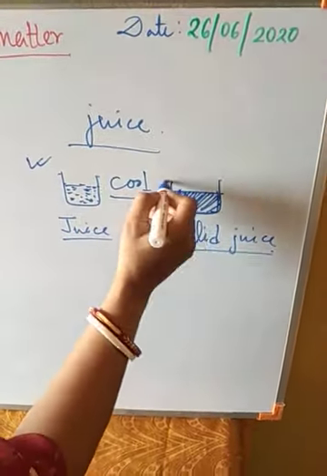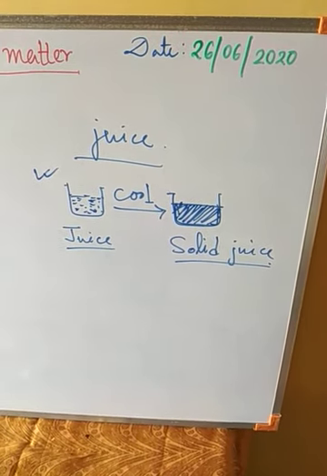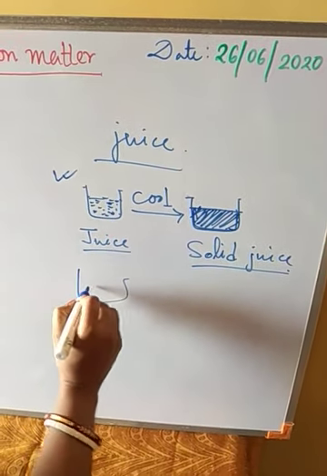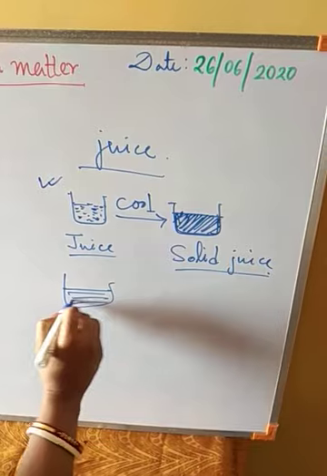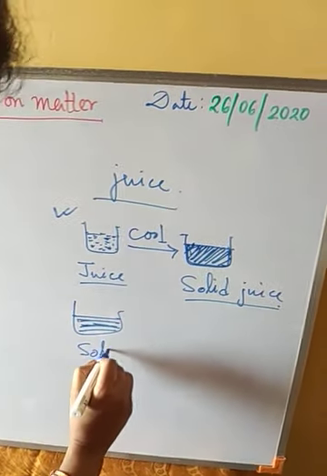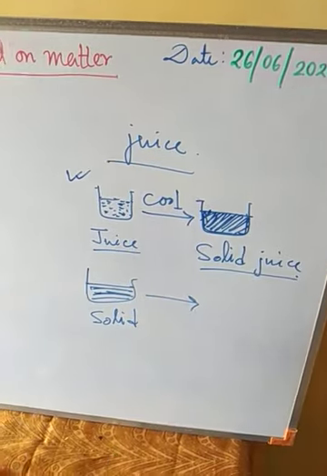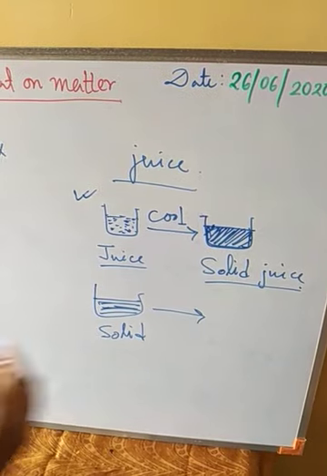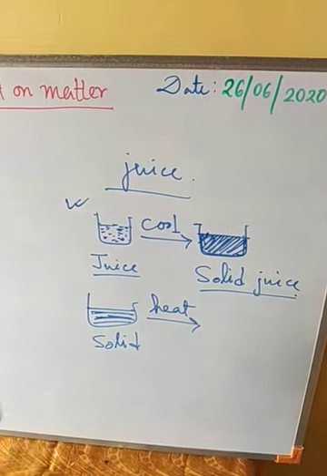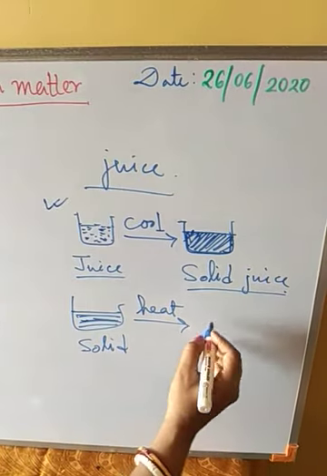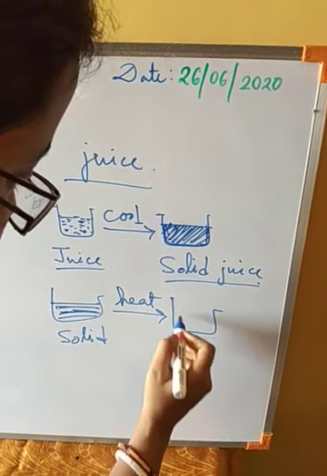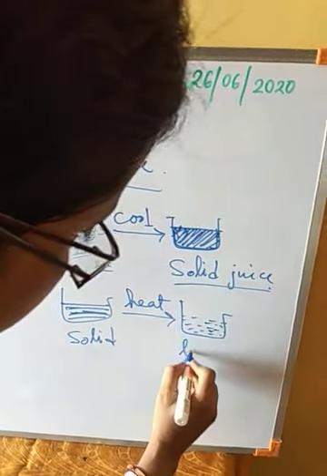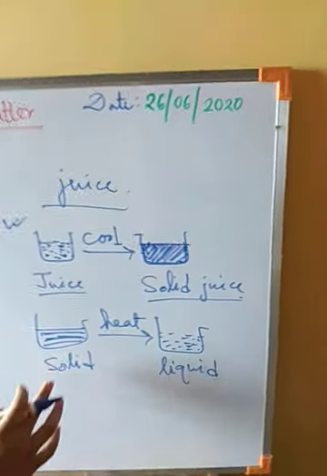Slowly, if we keep this solidified form of juice or ice in the open, then it slowly absorbs heat from the atmosphere and its temperature will increase, and after some time, we will see it melts and comes back to its liquid form.